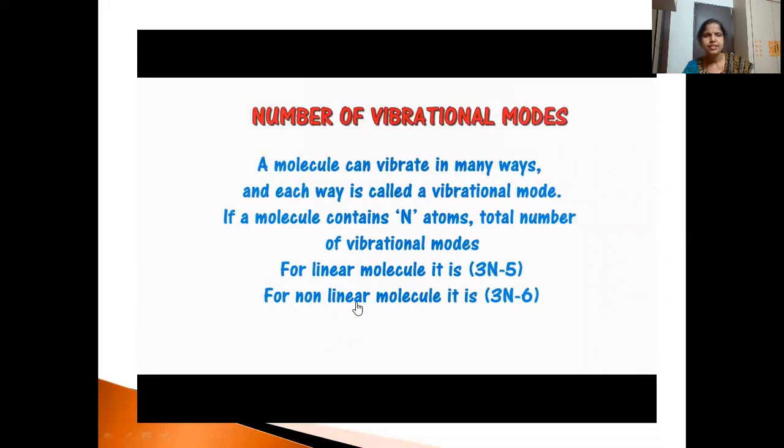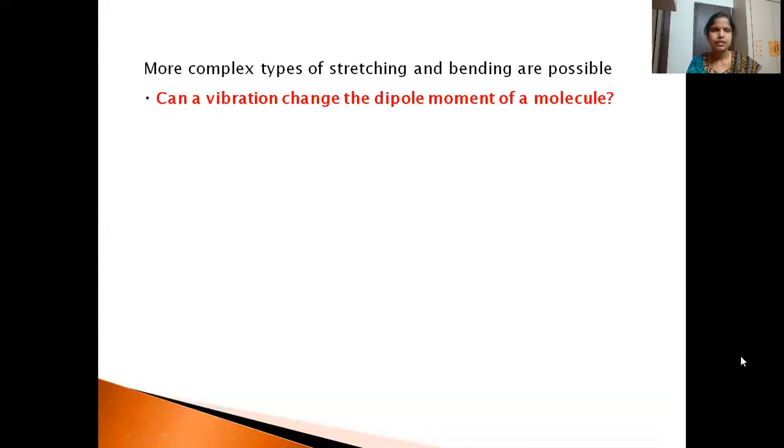And we can calculate the number of vibrational modes. How many vibrational modes are there, we can calculate this. The formula for a linear molecule is 3n minus 5. N is the number of atoms here. And for non-linear molecules, it is 3n minus 6. So we'll see in the next slide how it is calculated. So I think you have understood the vibrations with this animation.